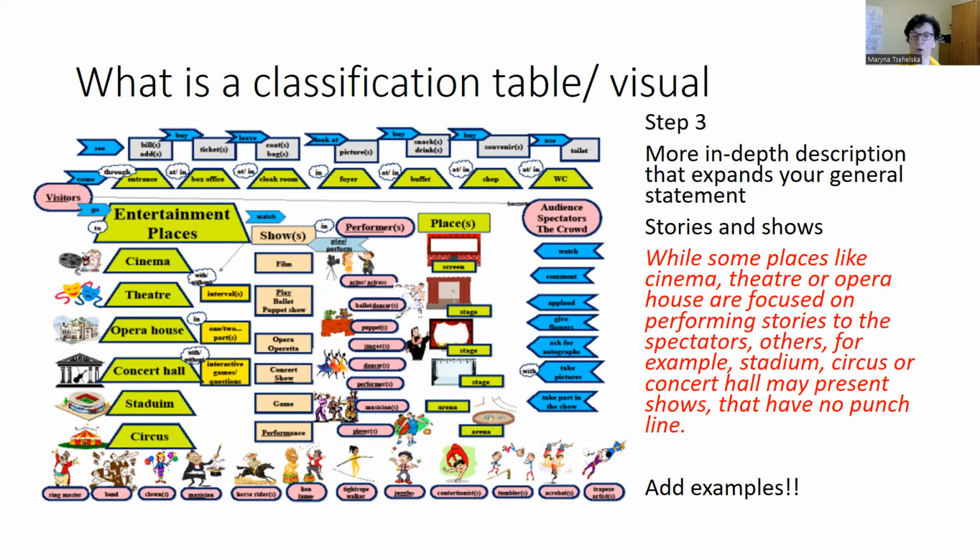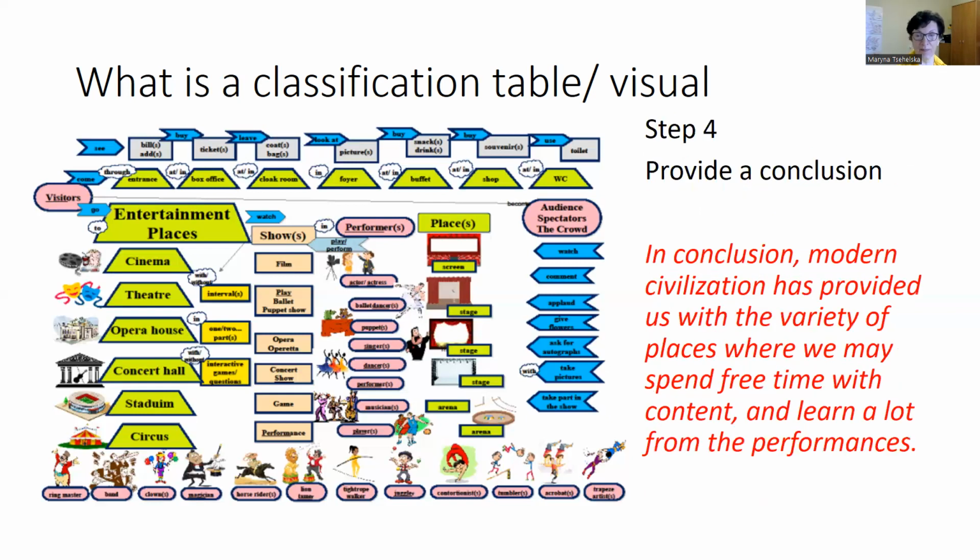For example, while some places like cinema, theater, or opera house are focused on performing stories to the spectators, others, for example, stadium, circus, or concert hall may present shows that have no punch line. That is how we added the examples.